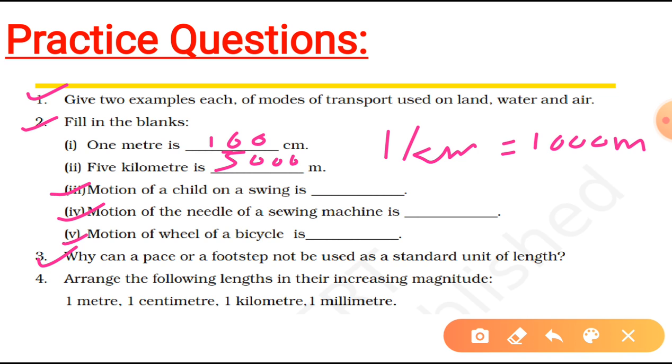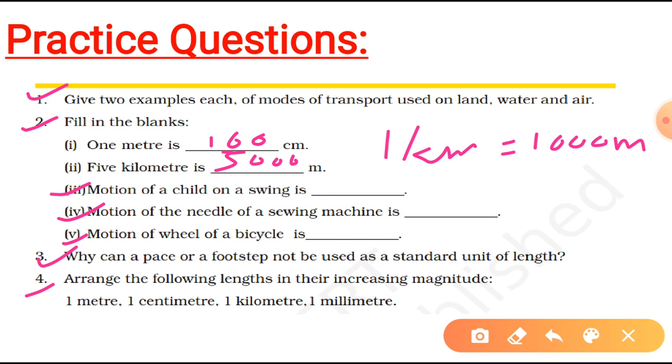We all have different lengths of our hands. Kids have smaller hands compared with elders. Even the adults have different measures for their hands. That's why it cannot be accepted as a standard unit, because a standard unit should be common to everyone, same for everyone.